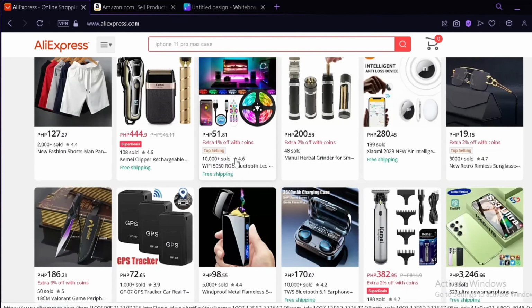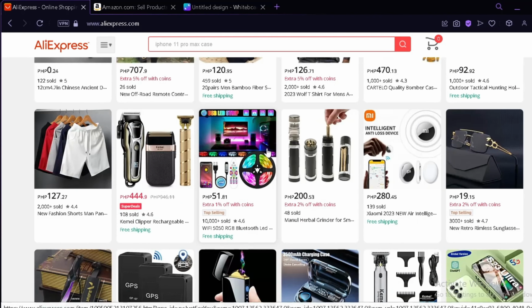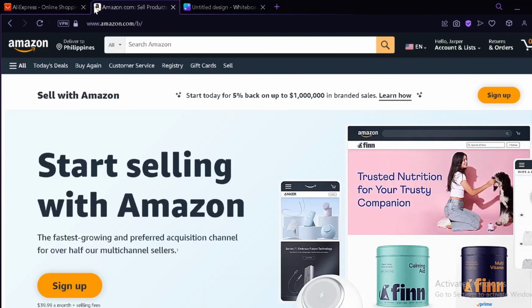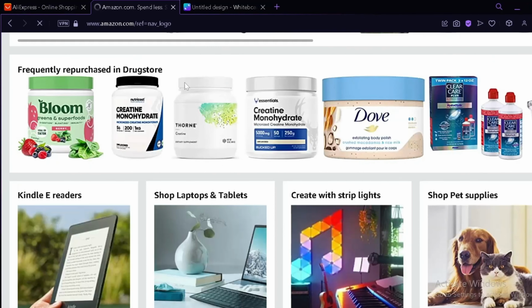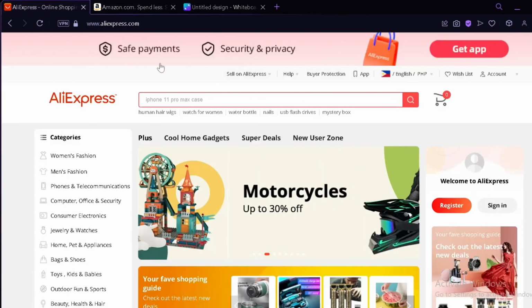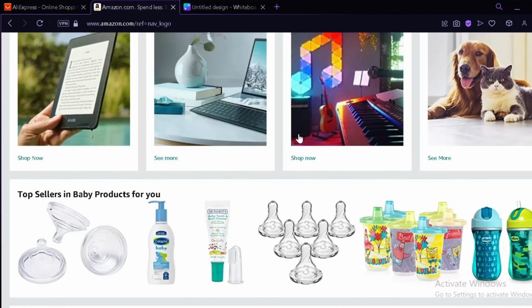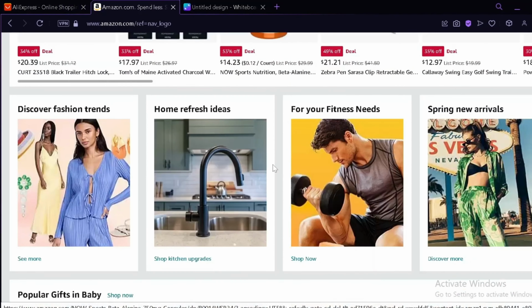As you can see here, there are a lot of people buying this RGB Bluetooth LED. You could use this and sell it on your Amazon, or you could also explore Amazon, look through the different trends on Amazon right now, and then look for the products on AliExpress. So let's give it a try.